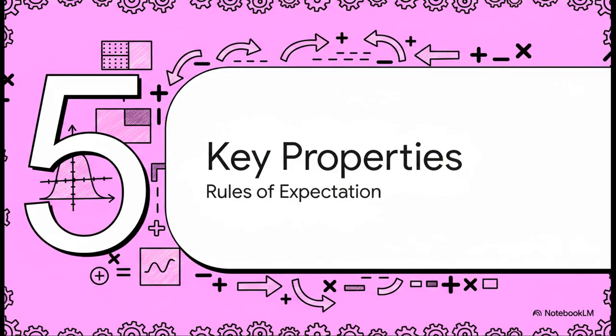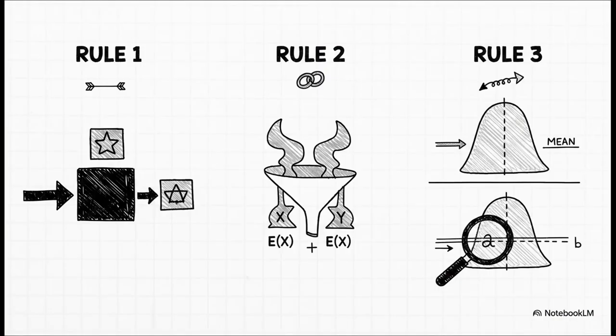Okay, deep breath. We have done the really heavy lifting. We now know how to calculate the mean and the variance for any discrete distribution from scratch. But what if I told you there are some really cool shortcuts? There are some simple rules that govern how mean and variance behave, and knowing them can save you a ton of time. The rules for expected value are pretty much what you'd expect, which is nice.